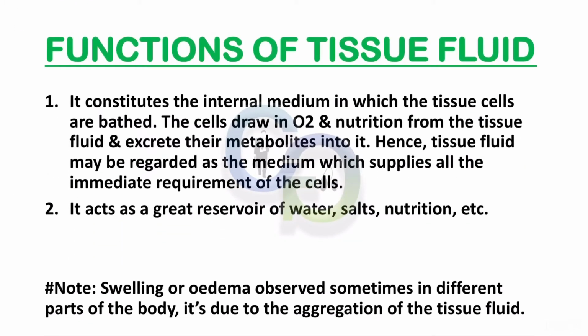Functions of tissue fluid. It constitutes the internal medium in which the tissue cells are bathed. The cells draw in oxygen and nutrition from the tissue fluid and excrete their metabolites into it. Hence, tissue fluid may be regarded as the medium which supplies all the immediate requirements of the cells. It acts as a great reservoir of water, salts, nutrition, etc. Note, swelling or edema observed sometimes in different parts of the body is due to the accumulation of the tissue fluid.